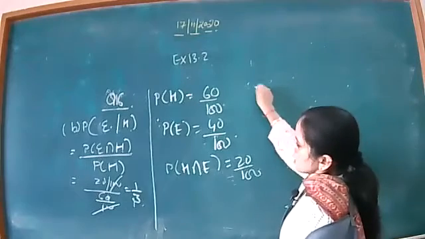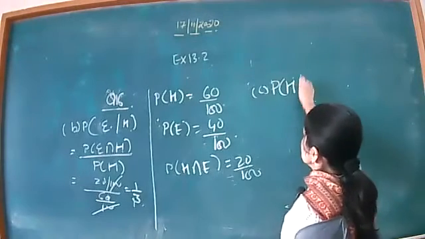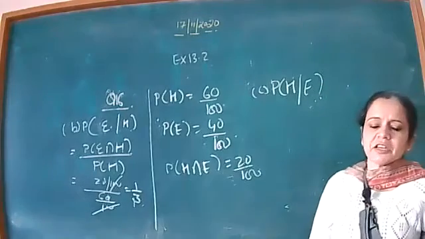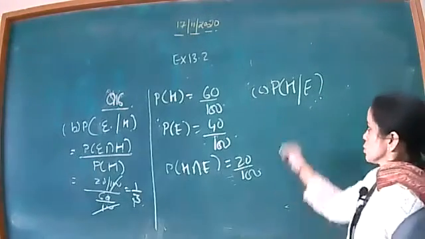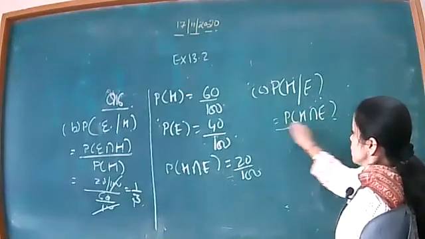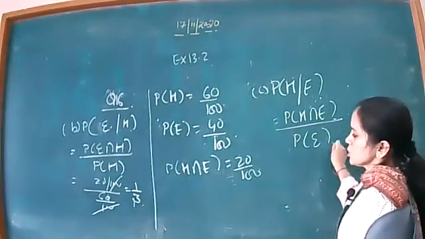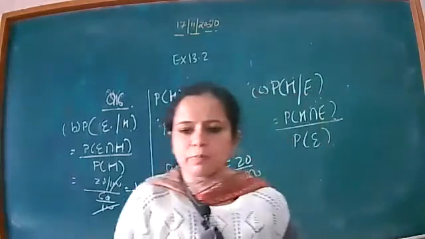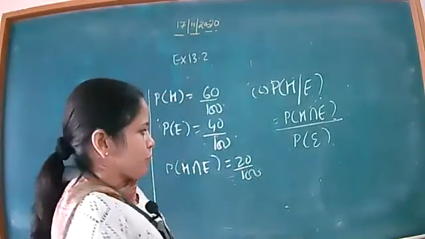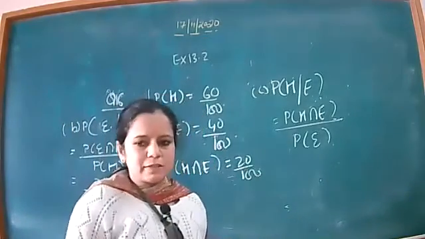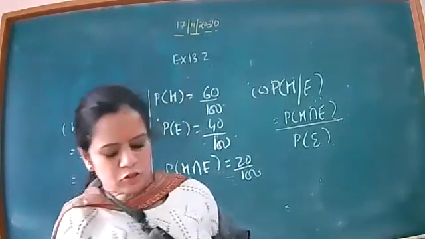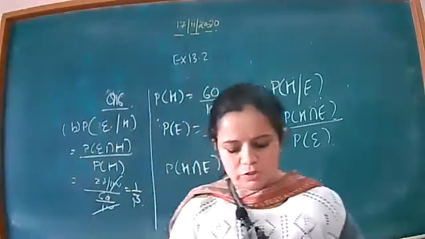In the C part, you have to calculate Hindi, provided we know that she is reading English newspaper also. So that is probability of Hindi intersection English over probability of English. You have the value of both the numerator and denominator. What you have to do is put the values and get the answer. Okay, chaliye beta. Now next, MCQ type questions.